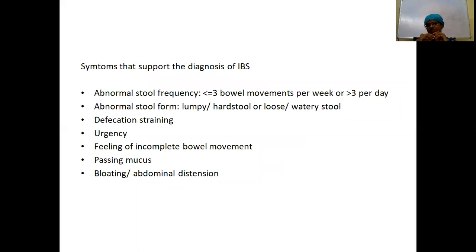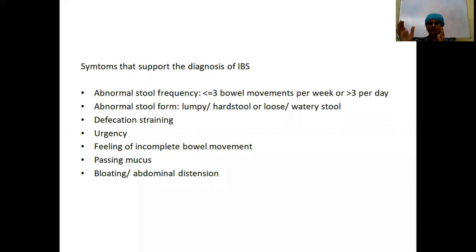What are the other symptoms which support the diagnosis of IBS? That is abnormal stool frequency, which is less than 3 bowel movements per week to greater than 3 bowel movements per day. Another supporting feature will be abnormal stool form, that is lumpy hard stool. As I told you earlier, it's ribbon-like or pencil-like, pellet-like hard stools in the constipation predominant type.